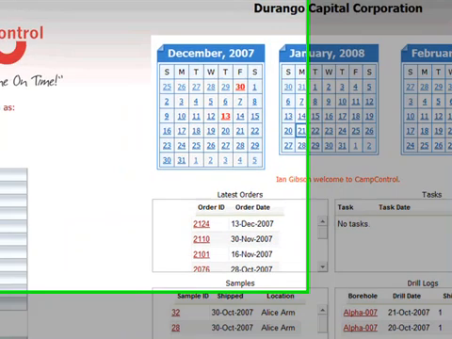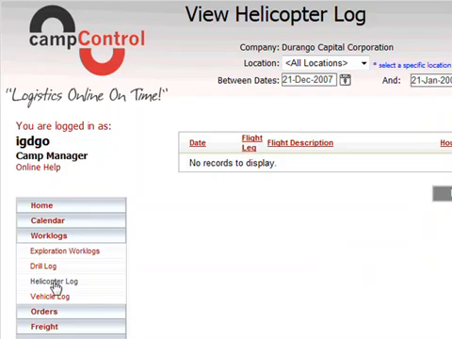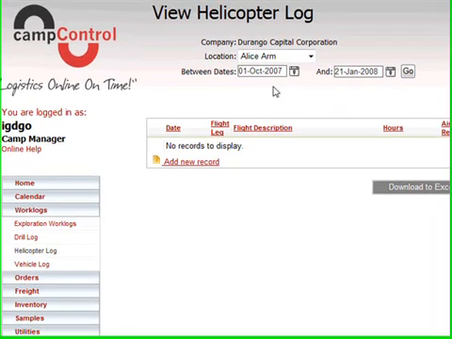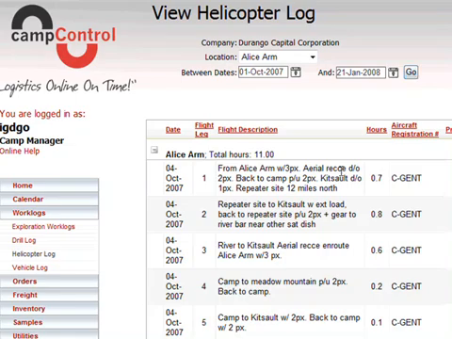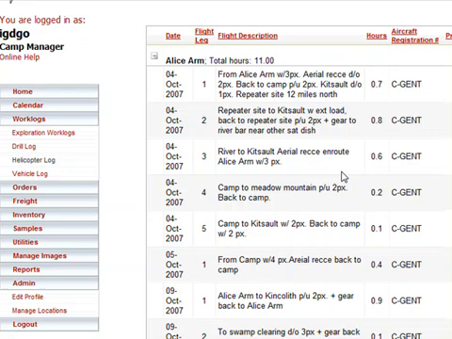He opens his work log menu and clicks on helicopter logs. At the moment we're just showing helicopter logs from the 21st of December to the 21st of January. No helicopter use in that period. We'll see in a minute that there was helicopter use earlier last year. In fact, we'll look at that right now by selecting the location, Alice Arm, October 1st to 21st. And there is a log of helicopter use by this company during October.